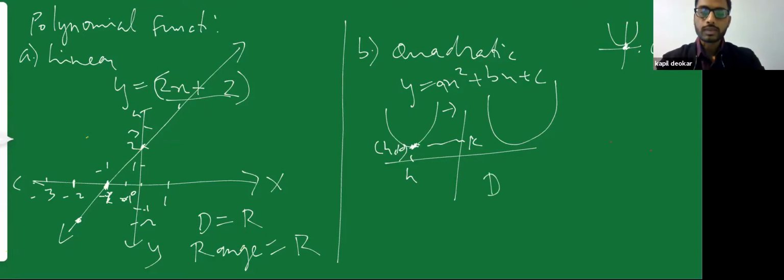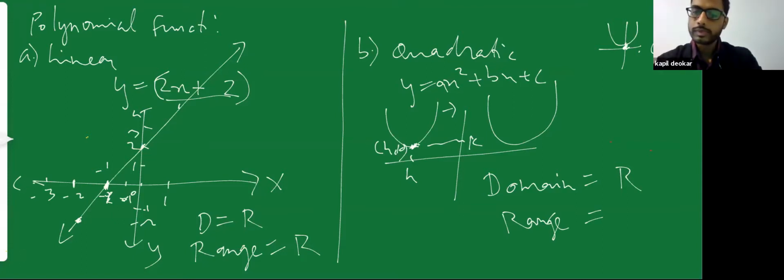So my domain for quadratic equations can be any real number. However, my range is going to be, if my vertex is h, k, obviously greater than my vertex point. So the range is equal to k to infinity.